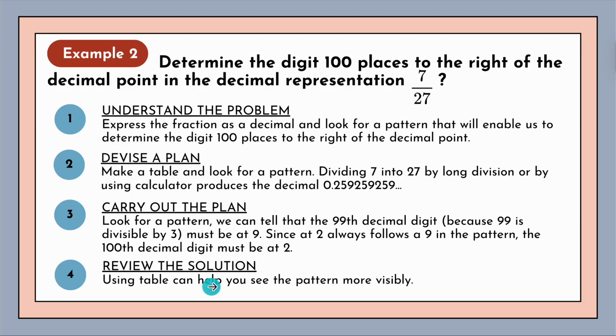So review the solution using the table. You can actually visibly write it on the table, and you would know that 2 should be correct. Okay, that is the 100th place digit of the decimal by dividing 7 by 27.